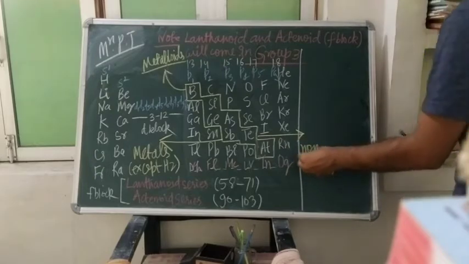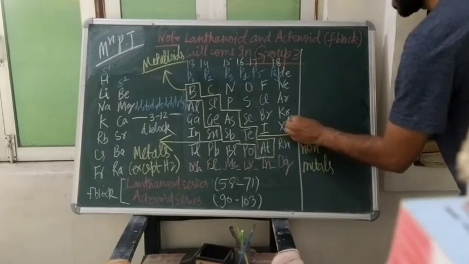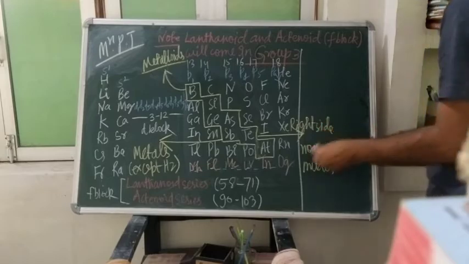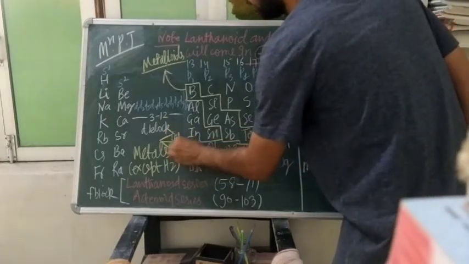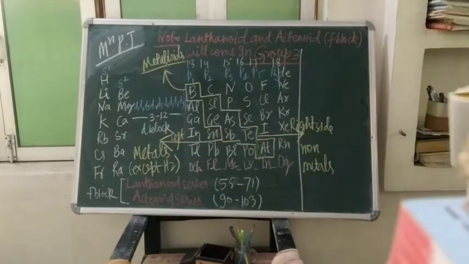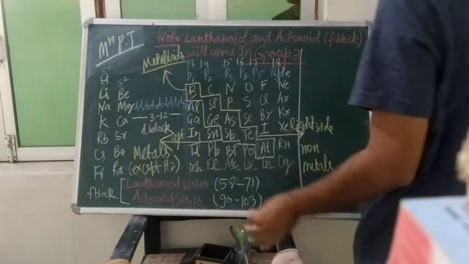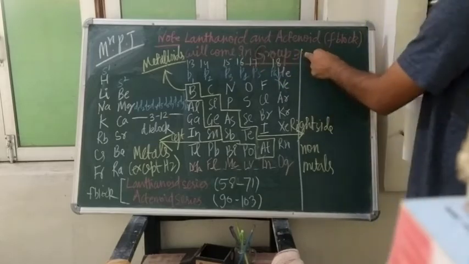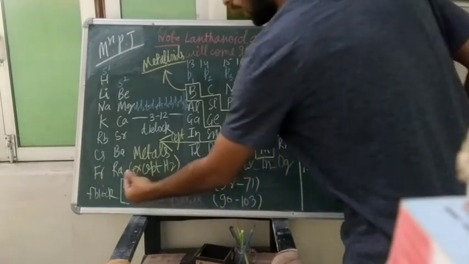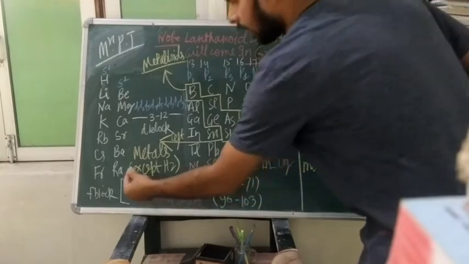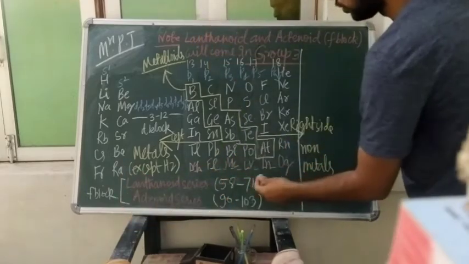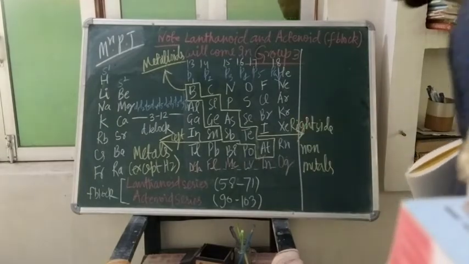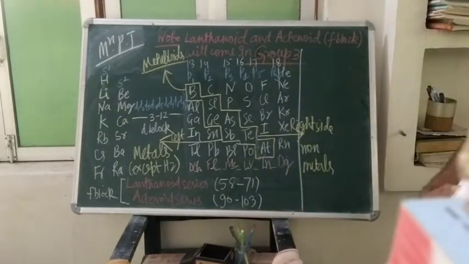And you know that the lanthanide and actinide F block elements will be present in group 3. For the time you can learn. The lanthanides and actinoids will be present here, from 58 to 71 and 90 to 103. You can ignore this. No, it is not in your high school.